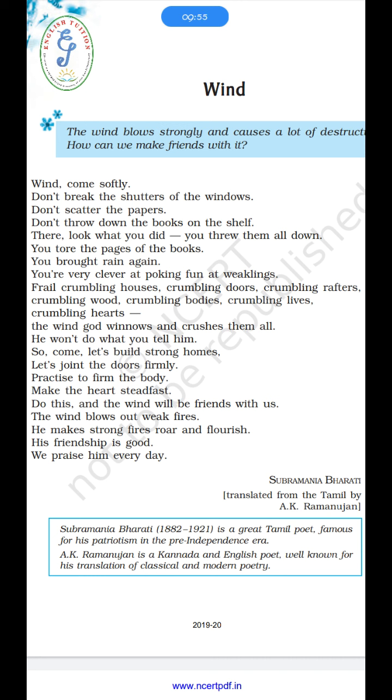So we should at first make ourselves strong, and only then can we face the problems which would come in our life ahead. This message is the central message of the poem, that we ourselves should be strong at first, and that's how we can face the problems we are having. There can be obstacles, there can be problems. We all know that our life is a hurdle race, and we have to overcome those hurdles, those obstacles, and only then would we gain success, only then would we achieve our goal.